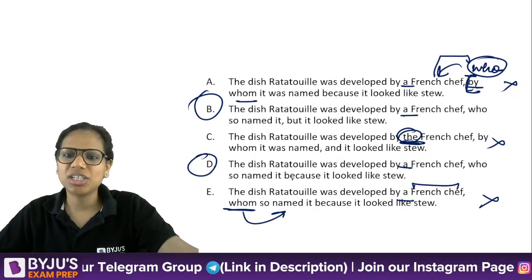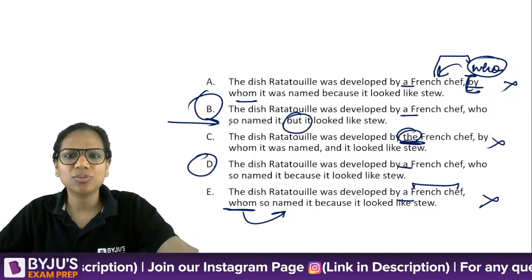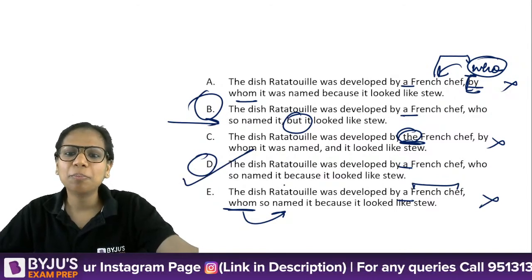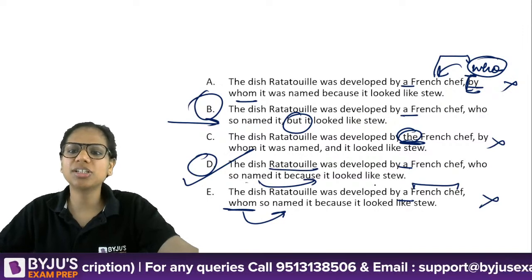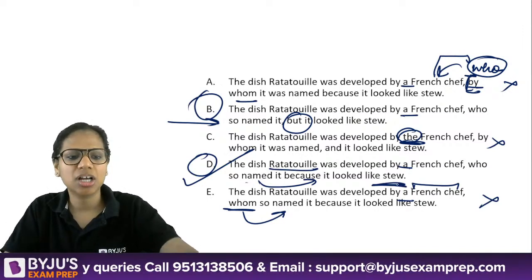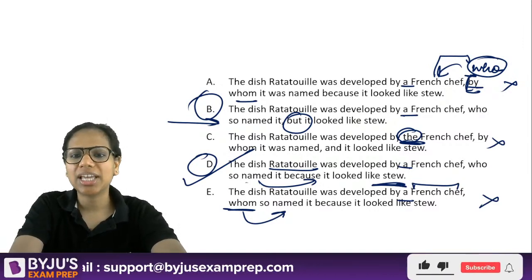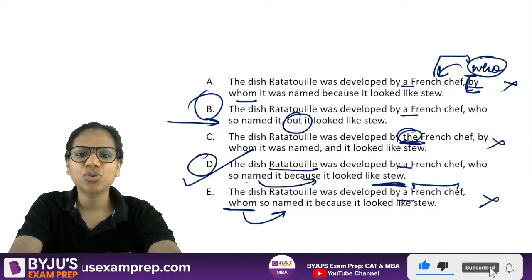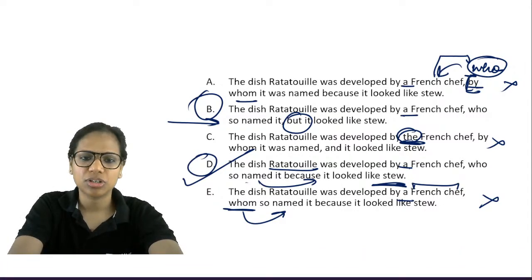So these two are left. "Who so named it, but it looked like stew." Why the contradiction? What's the need for this contradiction? Because it looked like stew. So he named it ratatouille because it looked like stew. The root of the word ratatouille actually comes from stew.